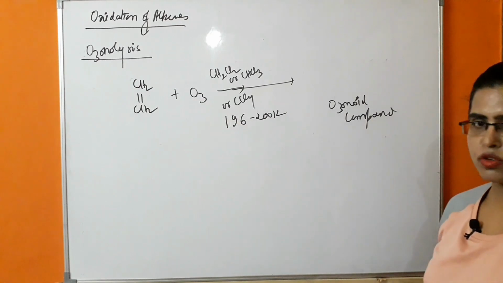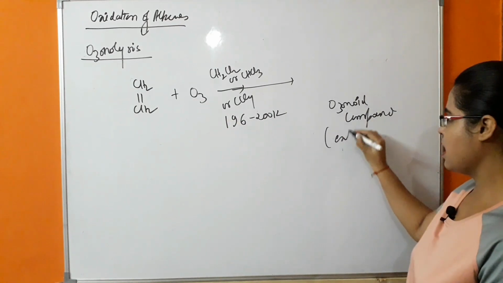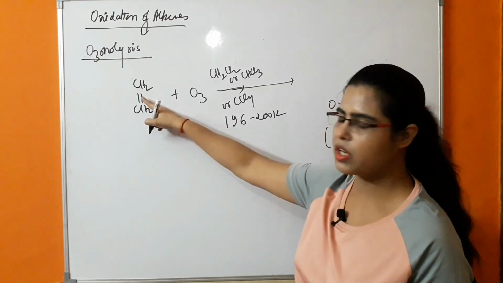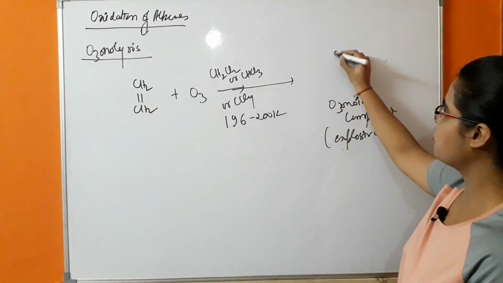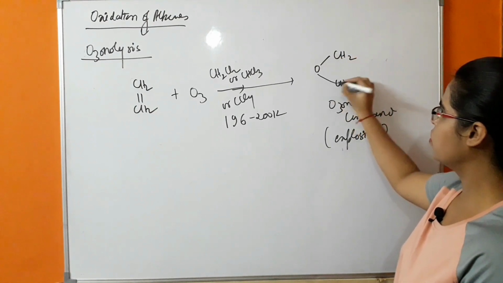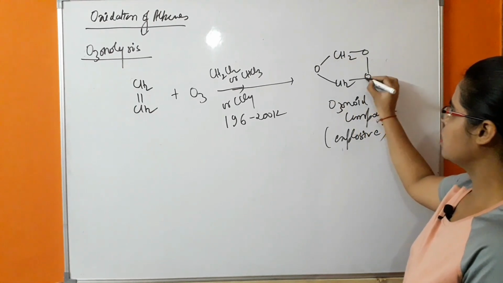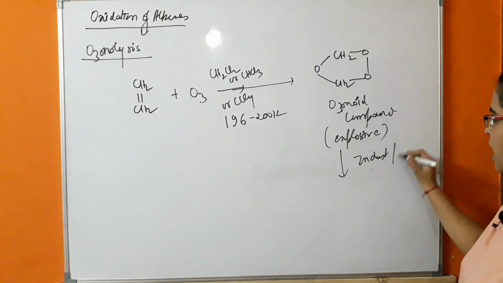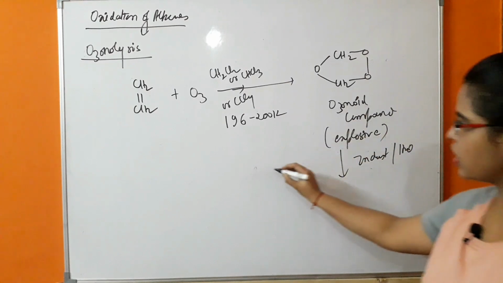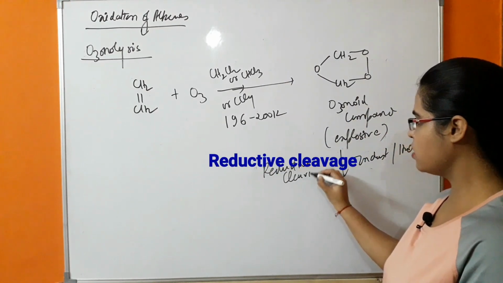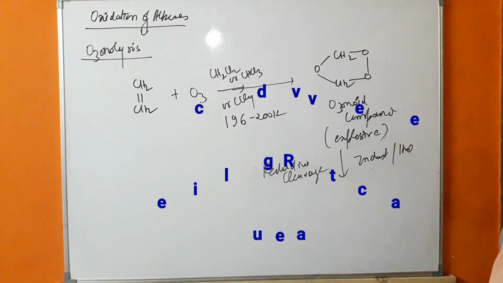This will form an ozonoid compound, which is highly explosive. It means it is highly unstable. This double bond will be broken, so there will be formation of CH2, CH2, O. This is the ozonoid compound. In the presence of zinc dust and water, reductive cleavage of this ozonoid compound will take place.